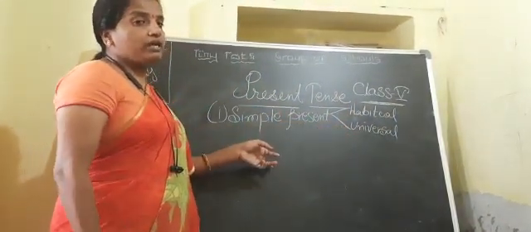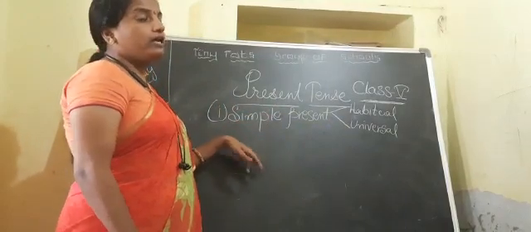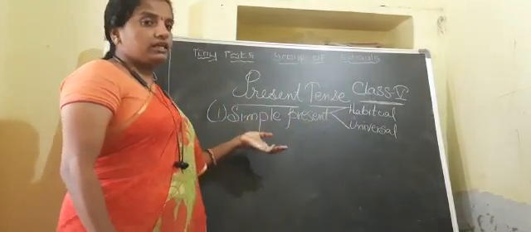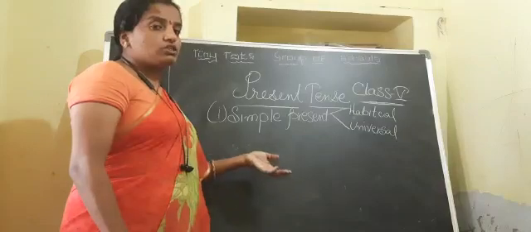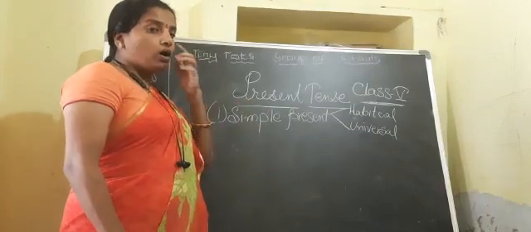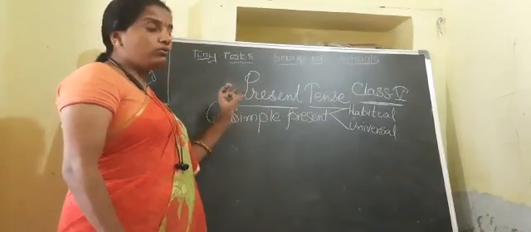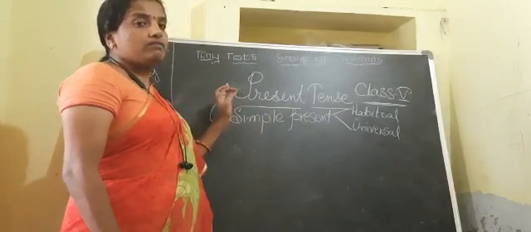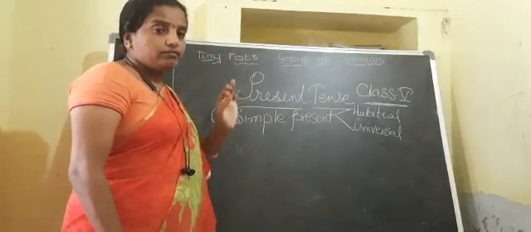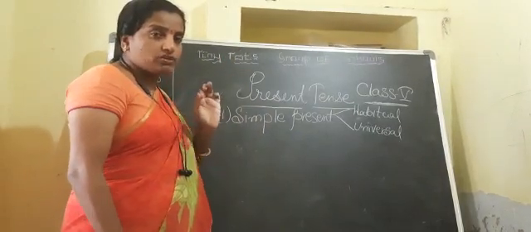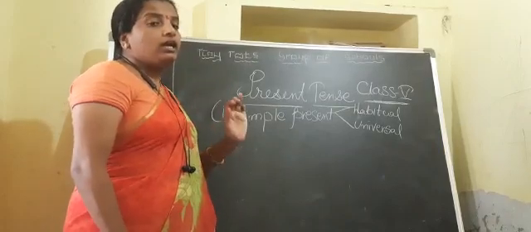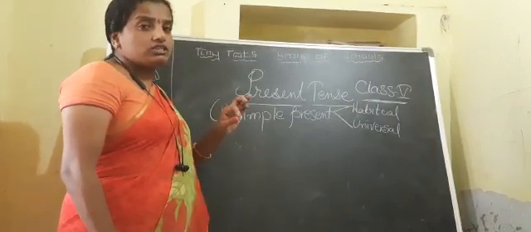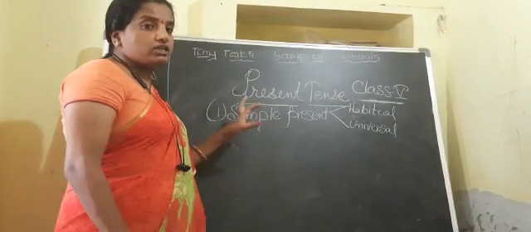What do you mean by habitual action, children? Habitual action means the actions which we perform daily, or the work which we do daily. And universal truth means the truths, the actions which occur in nature, and we cannot change such types of actions.